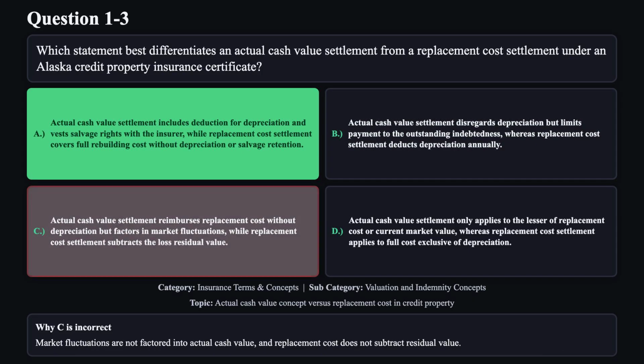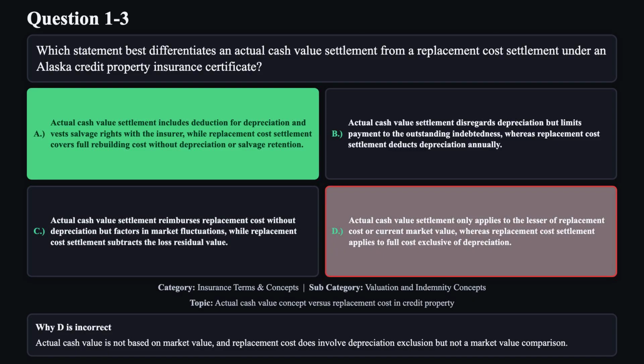Reason C is not correct. Market fluctuations are not factored into actual cash value, and replacement cost does not subtract residual value. Reason D is not correct. Actual cash value is not based on market value, and replacement cost does involve depreciation exclusion, but not a market value comparison.